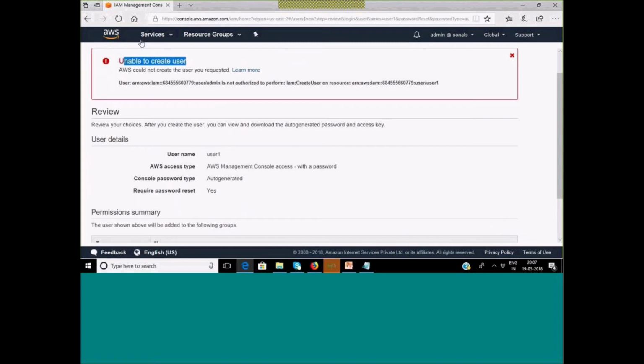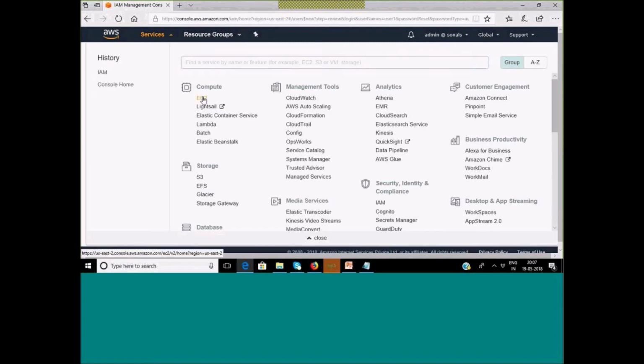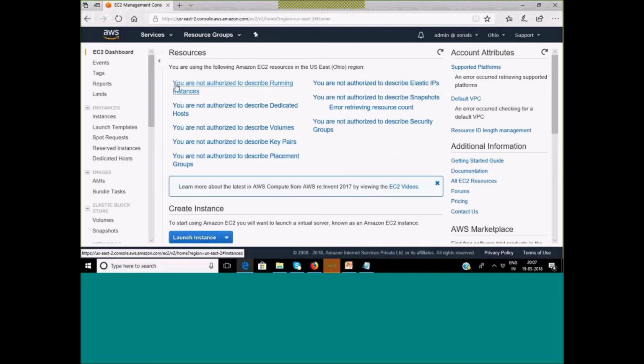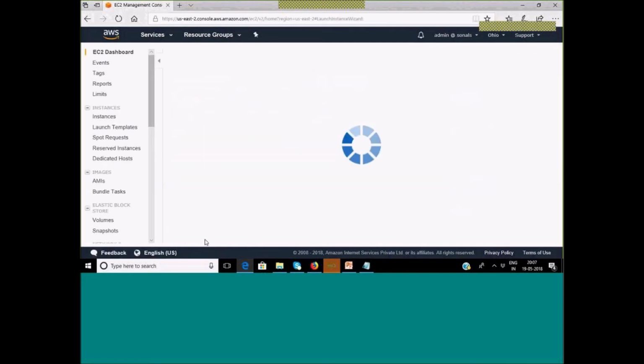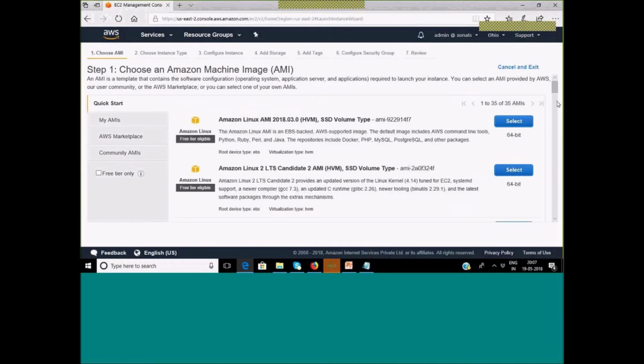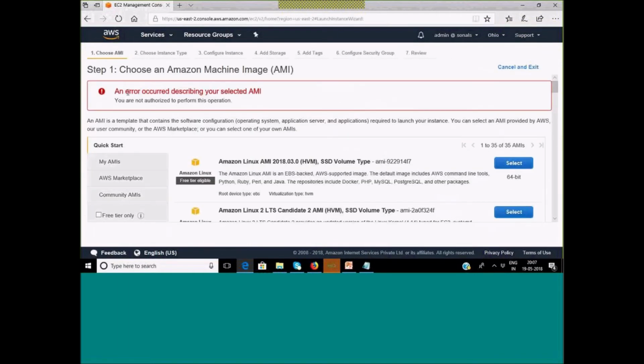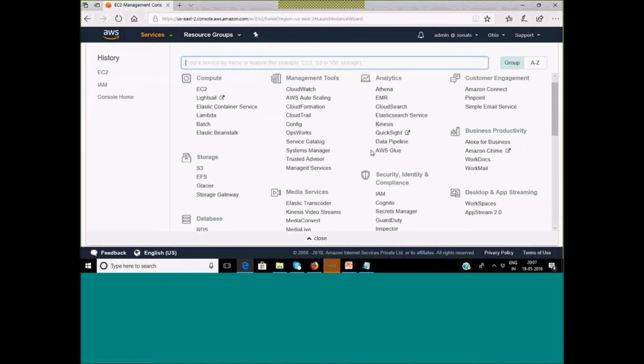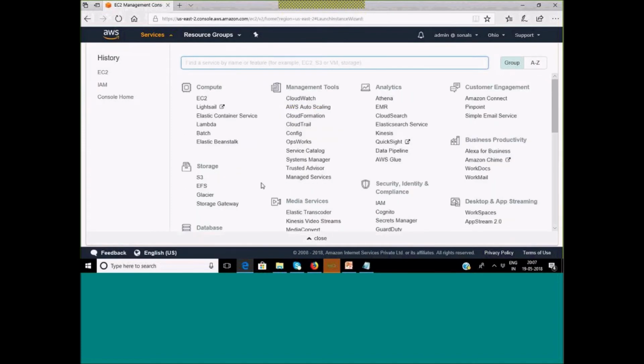Okay, let me try using some other service, let's say EC2. Let me try to launch an instance. See, you are not authorized to describe running instance and all. Even if I start proceeding again, initially also it was throwing error. See, at each step it is throwing error, right? So nothing I can do. It is just a plain user which doesn't have any rights, can just see the services highlighted in a console but cannot do anything. So I will just leave this as it is. We will attach the policy and then we will come back here.